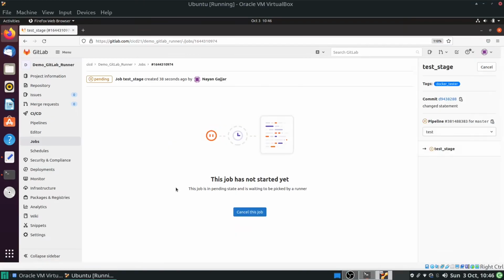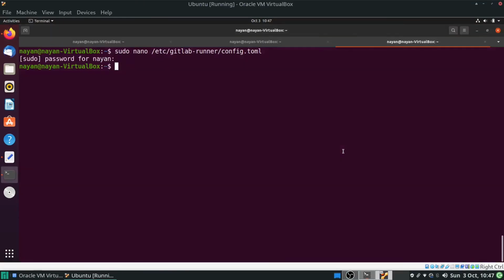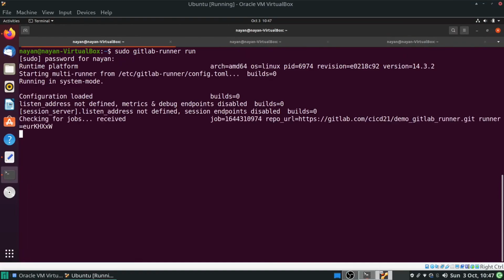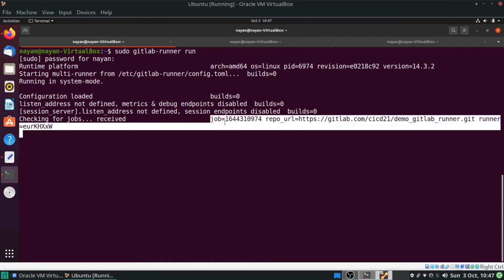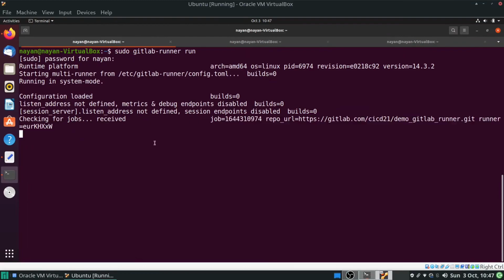Over here I am getting this statement that this job is in a pending state and is waiting to be picked by a runner. If you are getting such an issue or such an error, what you need to do is execute this particular command: sudo gitlab-runner run. As soon as you execute this command, it will get that particular job. So over here you can see that it is checking for jobs, has received one, and it has got that particular job to be executed on this particular machine.